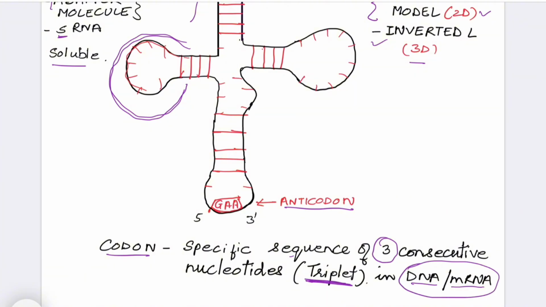If this triplet is on DNA or mRNA, then it is called a codon. For example, AUG, adenine, uracil and guanine, is a set of 3, so this is a codon if we are reading on messenger RNA. CUU is also a triplet, and these are codons.